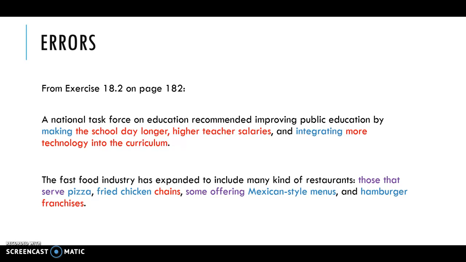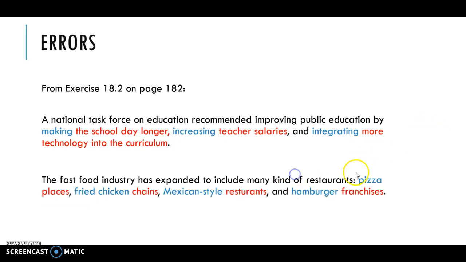The fast food industry has expanded to include many kinds of restaurants, and then some of them are phrased just in terms of what type they are. Some are talking about it more in terms of their function or how they provide the service, right? So some of them just say fried chicken chains, hamburger franchises, those are parallel, but then there are others that are a more generic description of action, right? Those that serve pizza, some offering Mexican-style menus. That also needs to be changed so that it's equivalent.